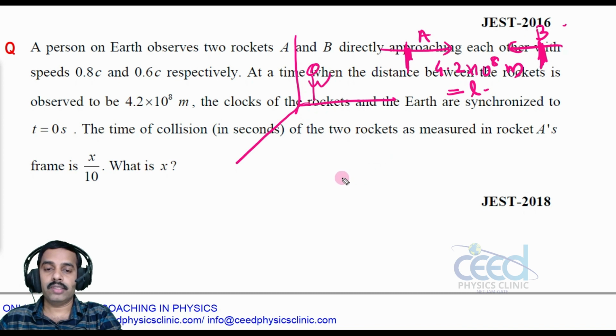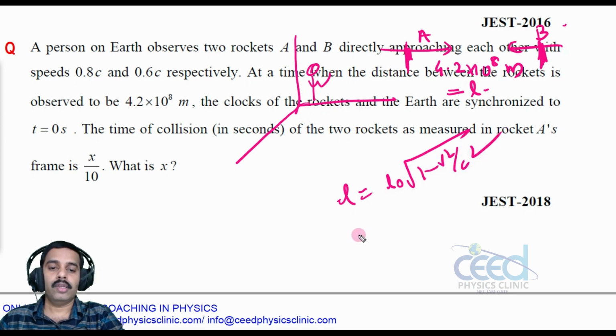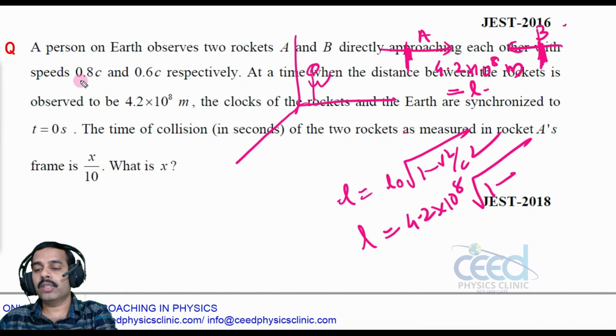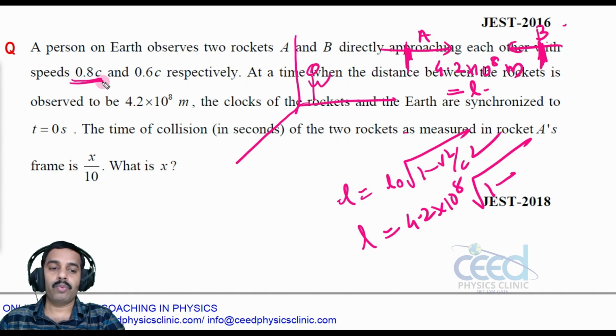This is the distance between these two rockets, and as observed from this observer there is a length contraction. So what is L? L is equal to L0 root 1 minus v square by c square, that is L is equal to 4.2 into 10 raised to 8 into root 1 minus, and for length contraction we are looking at this time of collision from rocket A, right? So rocket A moving with a velocity 0.8 c. We have to find this collision time.